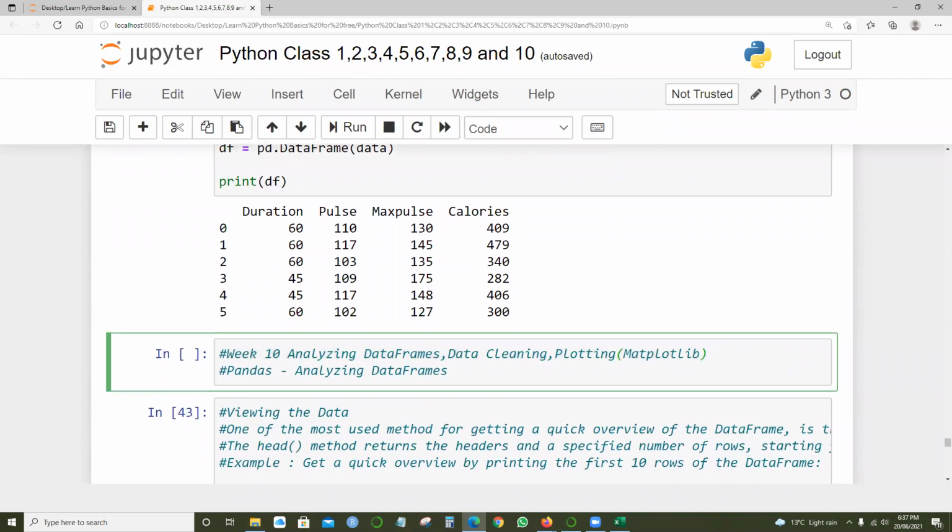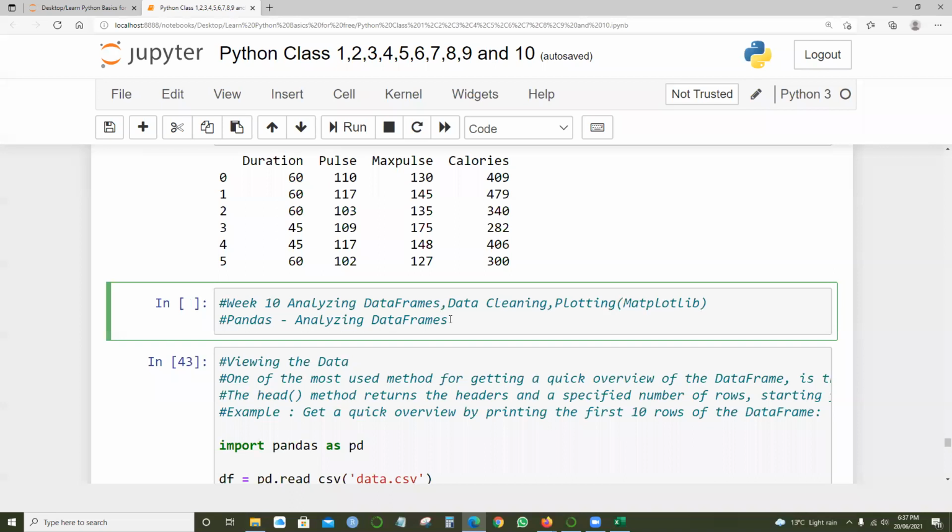Okay. So coming to week 10. This week we'll continue with Python, the pandas section. But there are a few things we need to learn: not only analyzing the data frames, we need to learn about data cleaning and also plotting. Plotting I will discuss at the end, but let's talk about the cleaning.